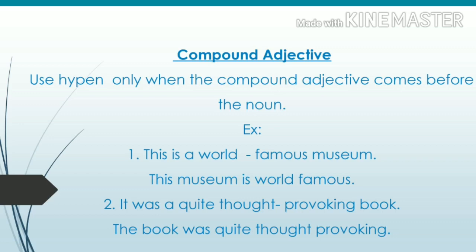It was quite a thought-provoking book. Which is the noun in this sentence? It is book. We know it. Where is the compound adjective? The compound adjective comes before the noun: thought-provoking. So, we use a hyphen between the words. The book was quite thought-provoking. The same sentence, but the noun comes before the compound adjective. So, we do not use any hyphen. Book is a noun and thought-provoking is a compound adjective.